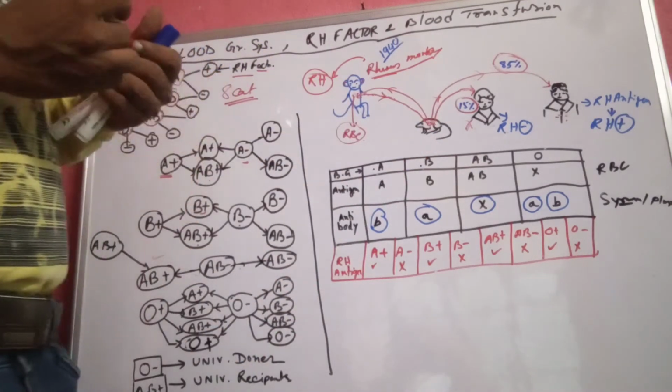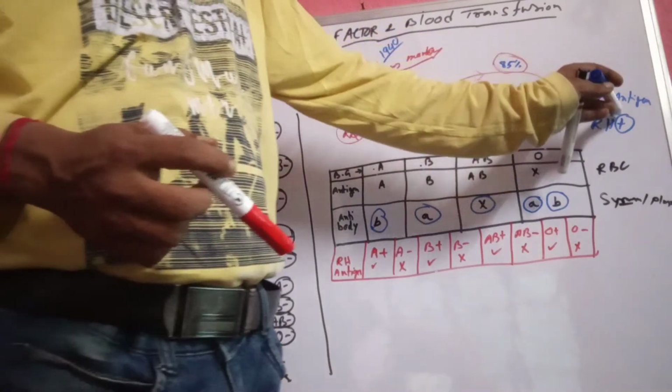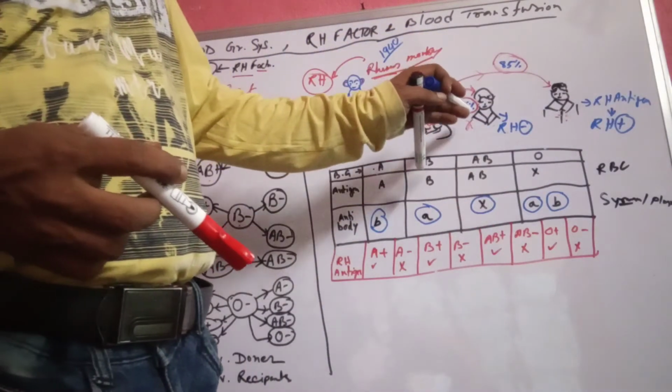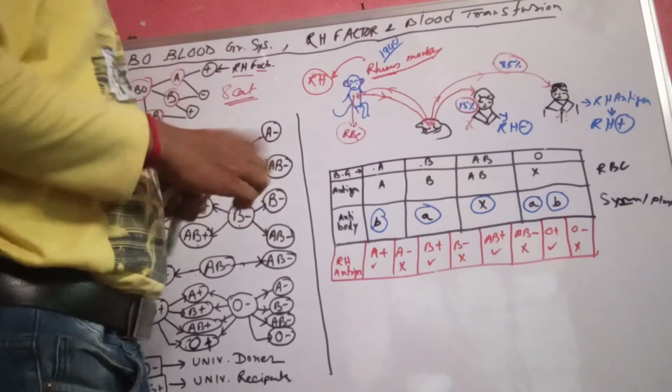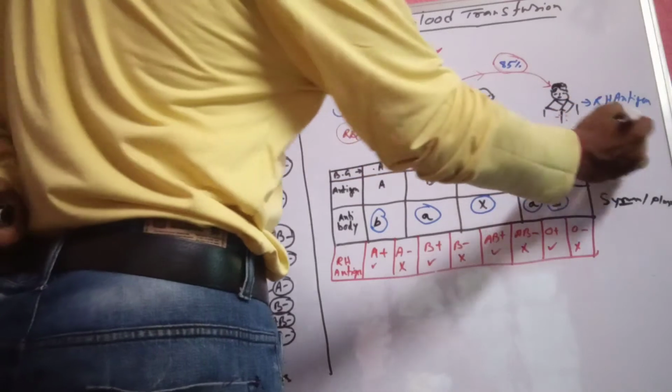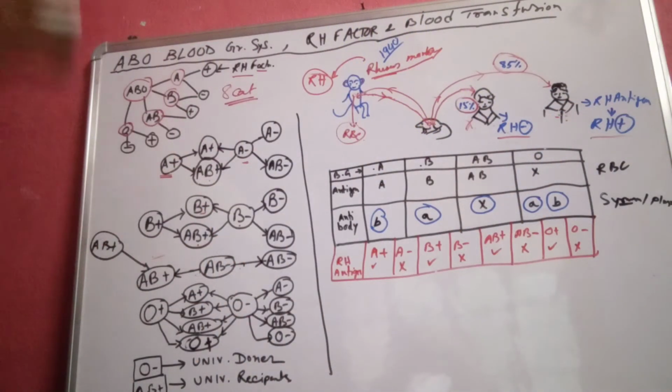So they called the 85% of people having the Rh antigen, and the other people having no Rh antigen. Later on they called them Rh positive people and Rh negative people. This is the story of the discovery behind the Rh factor.